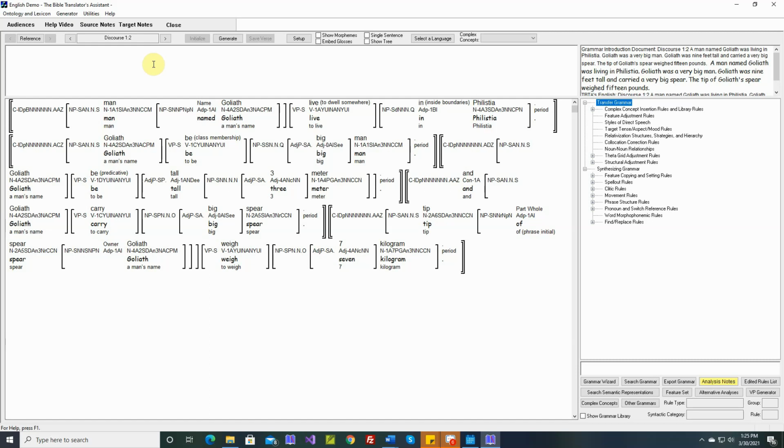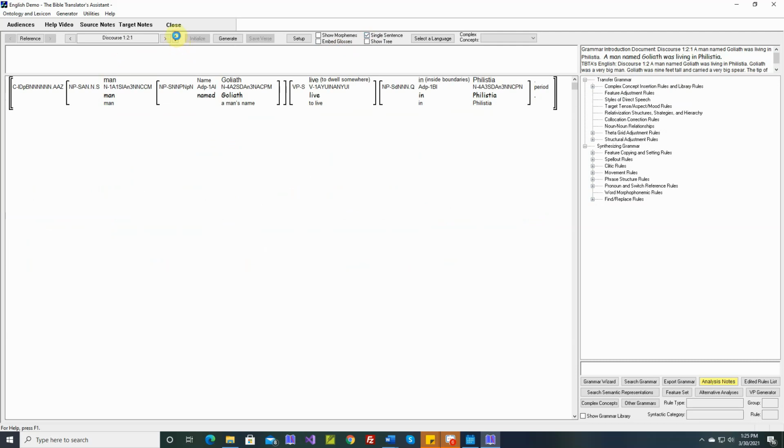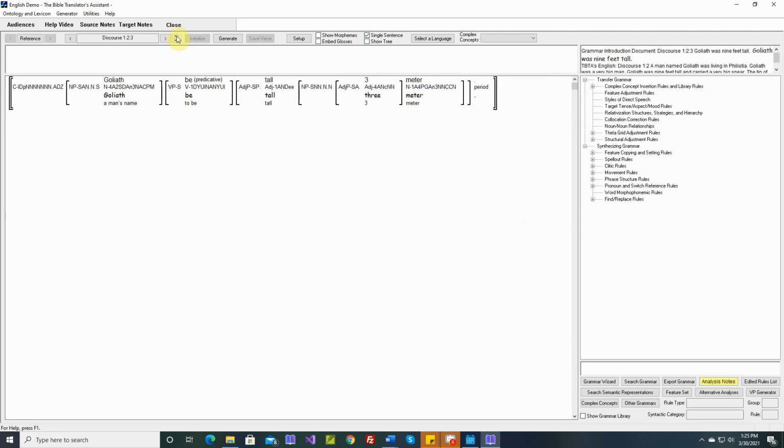In this video, we'll work on the metric conversions in Discourse 1.2. So let's go to single sentence mode. Okay, Goliath was 3 meters tall. Let's write a rule that will convert 3 meters. Okay, 3 meters is about 9.7 feet, roughly. It's entirely up to you how precisely you want to make these conversions.